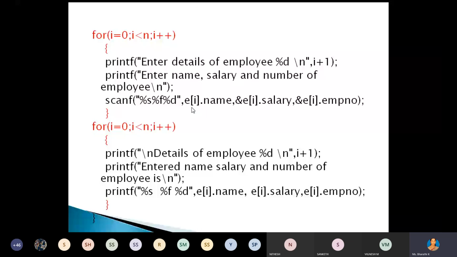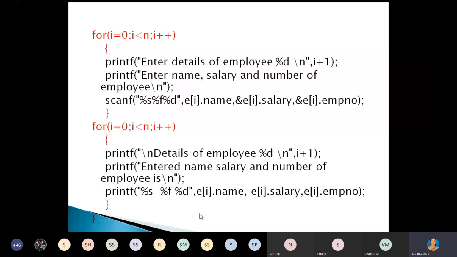For example, E of I dot name, E of I dot salary, again E of I dot employee number. Again, while displaying also, we have to use that variable name as array. That we can call as the arrays of structure. Here you can read the information related to n number of employees. Again, you can print information related to n number of employees.